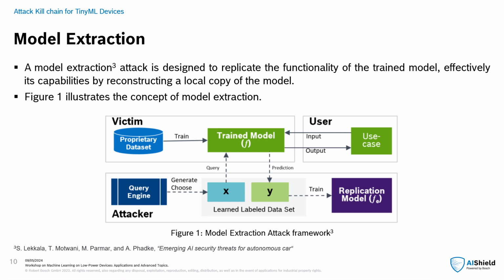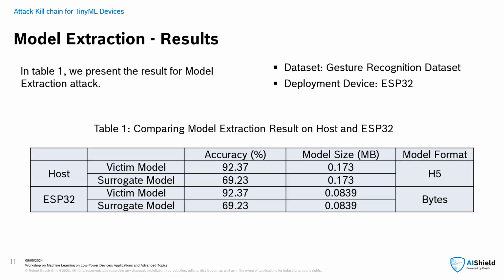A model extraction attack is termed black box if the adversary replicates the model using synthetic inputs without prior knowledge of the domain or model parameters such as architecture and weights. Here, we have performed the model extraction attack on a gesture recognition dataset that comprises three distinct gestures, that is ring, wing, and slope. During our experiment, we were able to successfully replicate the original model's information and functionalities, achieving a success rate of 75%. This success rate indicates the percentage of the original model's functionality that was replicated.